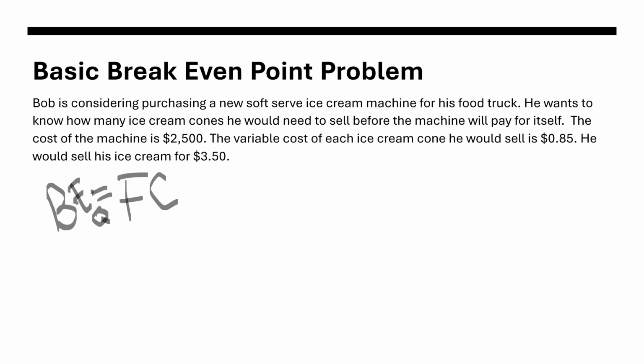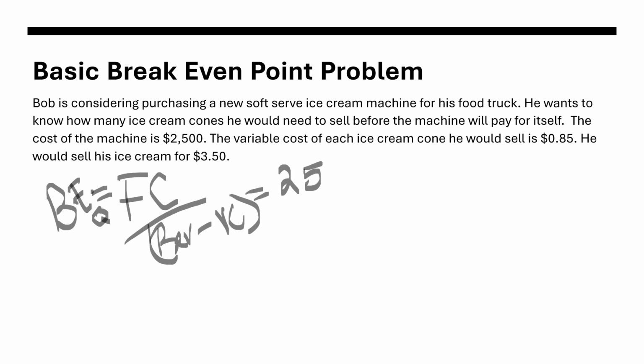It's the fixed cost divided by the revenue minus the variable cost. In this case, we know that the machine's going to cost us $2,500, the revenue is $3.50, and the variable cost, we subtract, is 0.85.